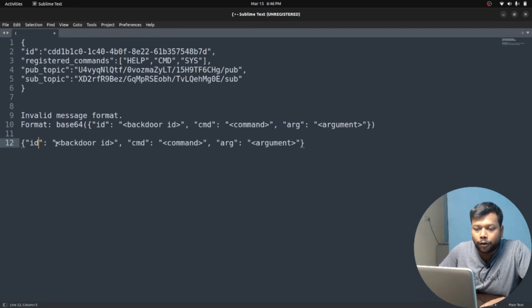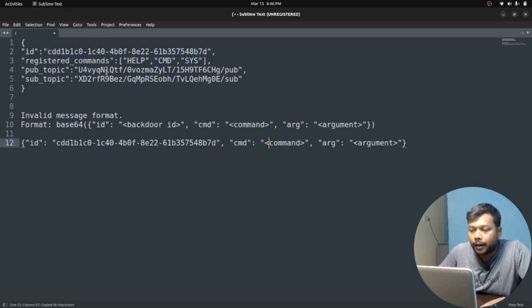It is asking for the backdoor ID and also the command that we need to supply, and also the argument. And we got the backdoor ID here. So this is the ID. Let me mention it here. And the command, any one of these. Let me mention help first instead of other system commands. And the argument, I'm just leaving empty for now.